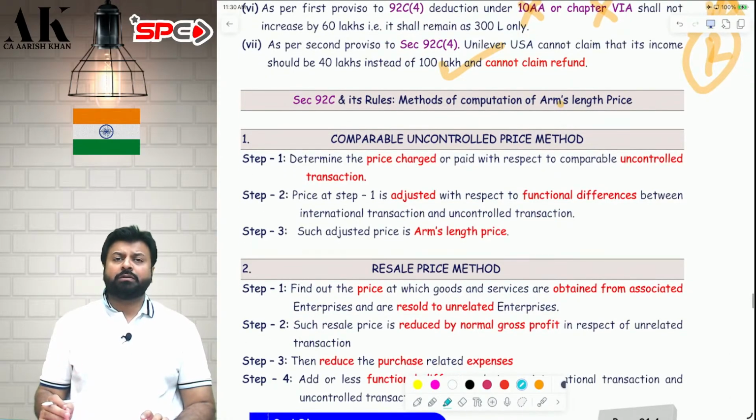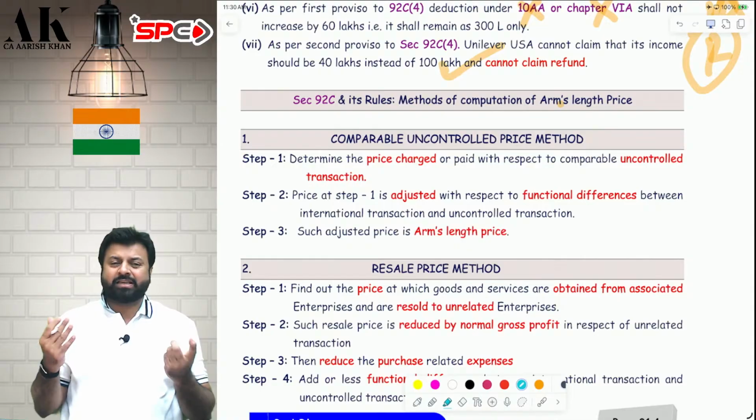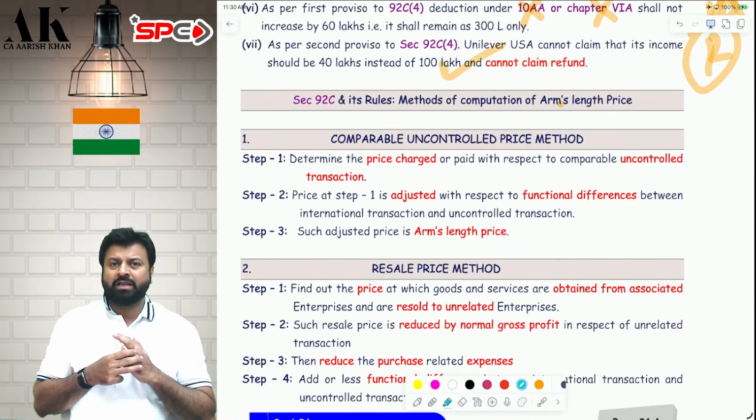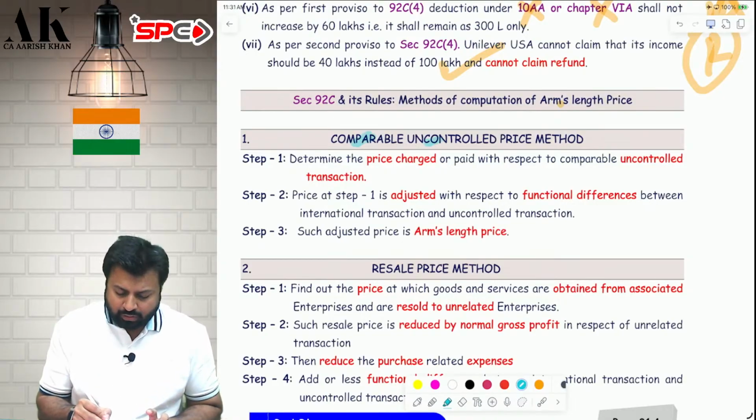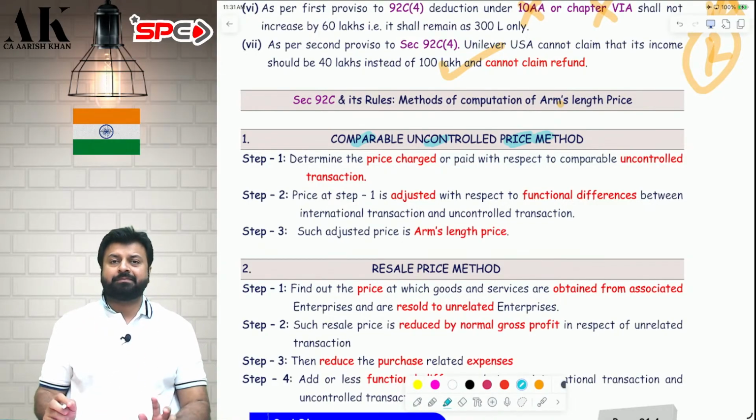Now we will talk about the methods, the 5 methods. In all there are 6 methods, but the 6th method is case to case. So generally there are only 5 methods relevant for us in exam. The first method is the comparable uncontrolled price method. In this, it is very simple.